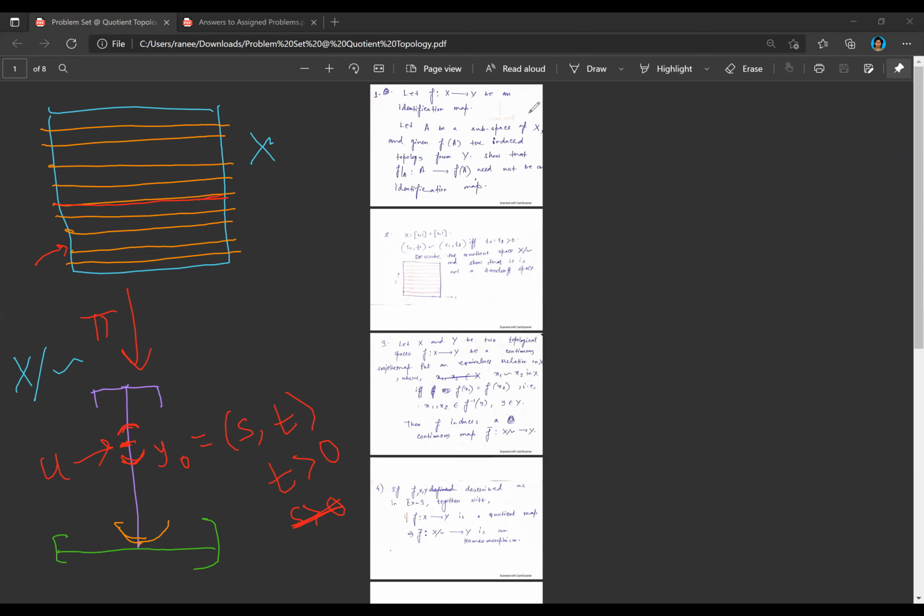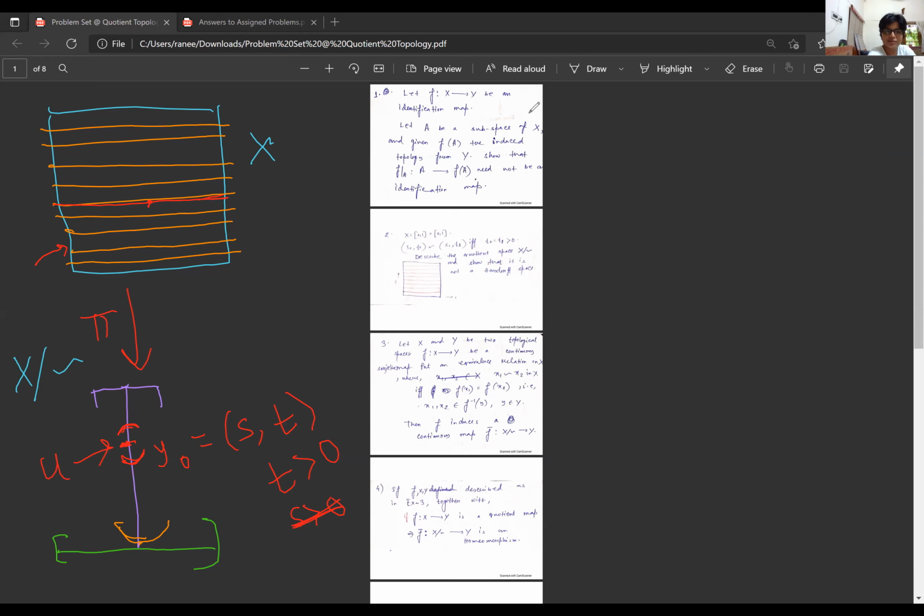You're almost there. Just think about it simply. I have the point, and I have the inverse images of that point first. And I know that for it to be a quotient map, U will be open there if and only if pi inverse of U will be open here. So suppose this is one point in my inverse image.